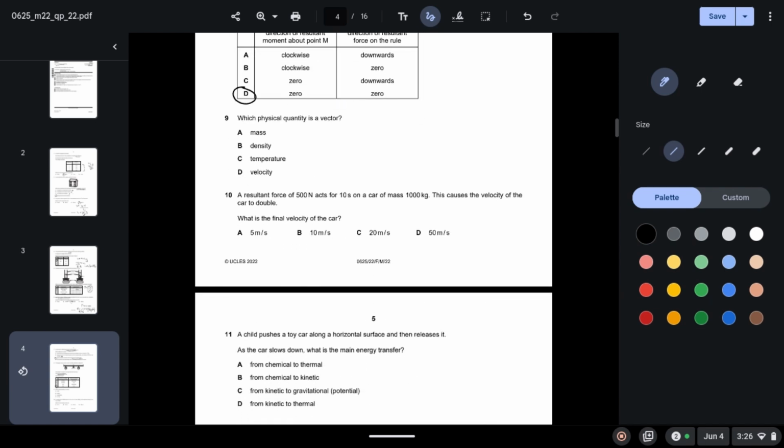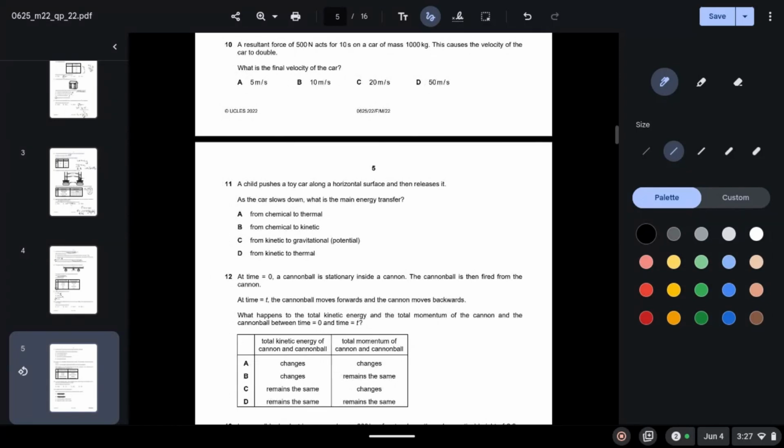Question 9. Which physical quantity is a vector? So let's look at the options. Mass we know is scalar. Density is also scalar since they do not have any direction. Temperature is also a scalar quantity. Only velocity is a vector quantity since it has a magnitude and also a direction.